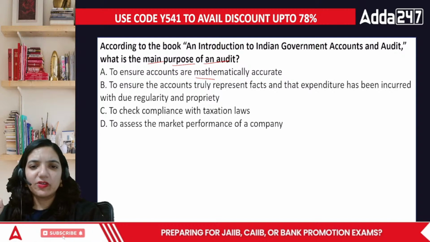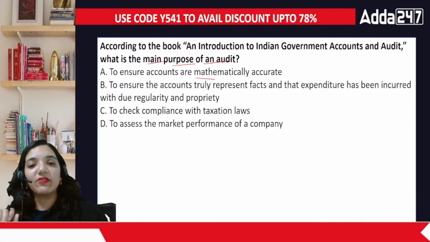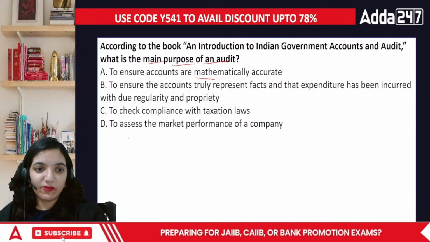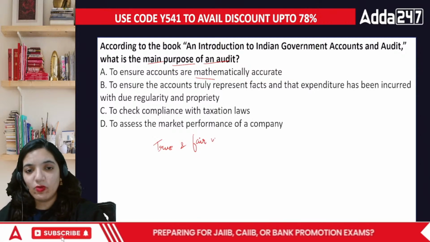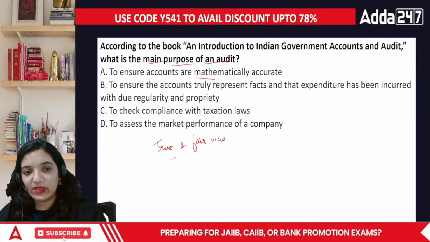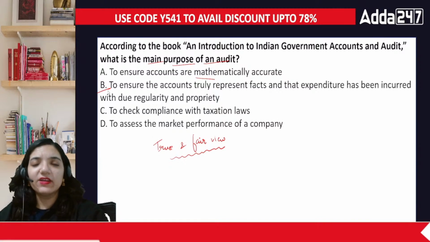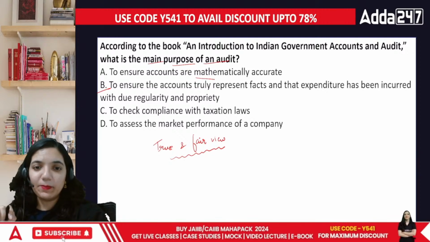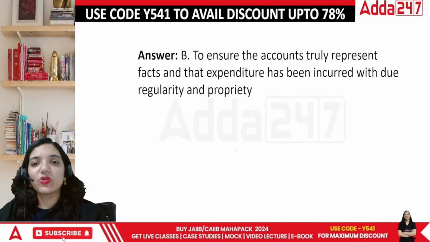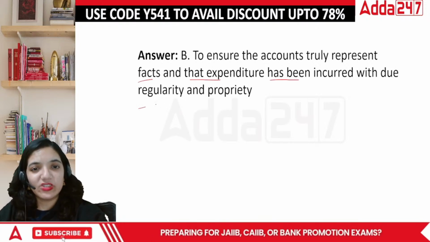One of the main purposes of audit is to check whether the books of accounts provide us a true and fair view. The basic definition of audit is whether the particular books of accounts provide us a true and fair view of the books of accounts. So that is one particular thing that they talk about. So in this case, since the B point is fairly near to this particular concept of true and fair view, the correct answer is actually B. Okay, to ensure the accounts truly represent the facts and that expenditure has been incurred with due regularity.